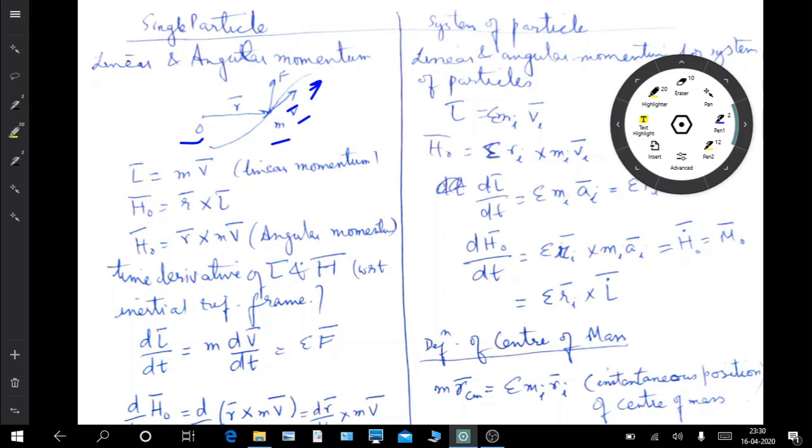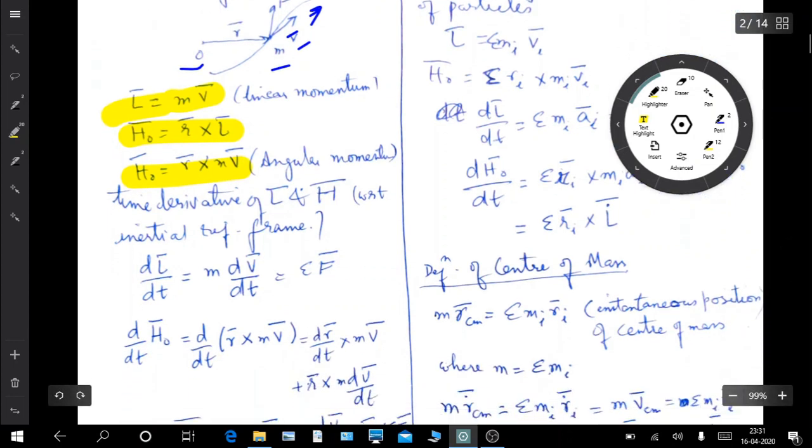So the linear momentum, we know, is mass times the velocity. It's also a vector having the direction of the velocity, and H naught is the angular momentum, which is r cross L, where L is the linear momentum. This is its direction. Again, it's a cross product, so direction depends upon the right hand thumb rule. So it can also be written as r cross mv, which is the angular momentum.